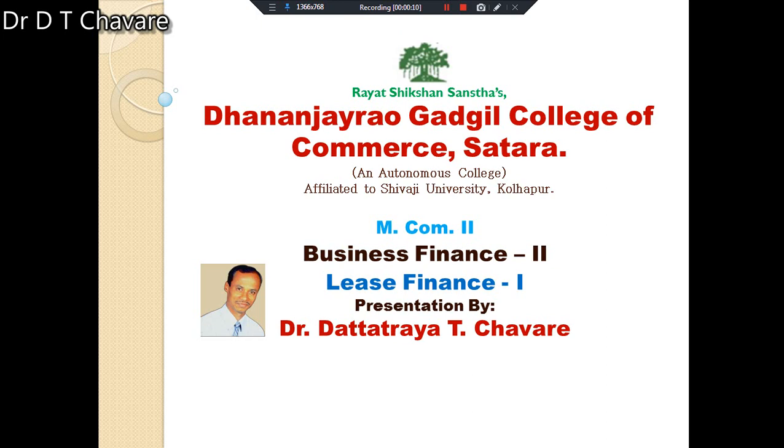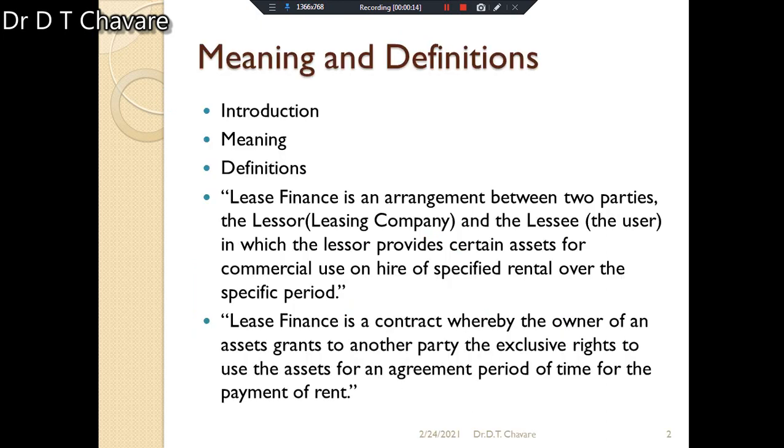In business finance paper two, the next new chapter we have to start is entitled lease finance, or leasing finance. Try to understand what you mean by leasing finance. What is the exact meaning of leasing finance? What are the definitions given for leasing finance? All such things we have to consider in this period.